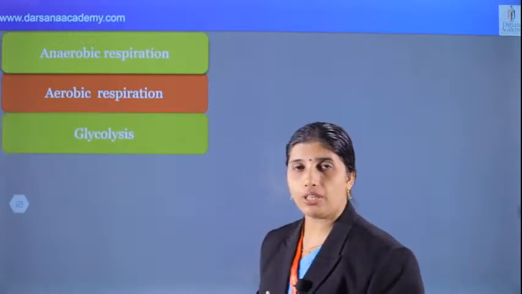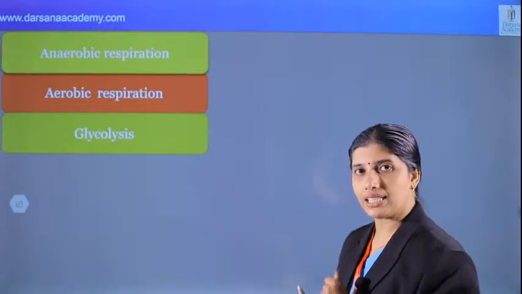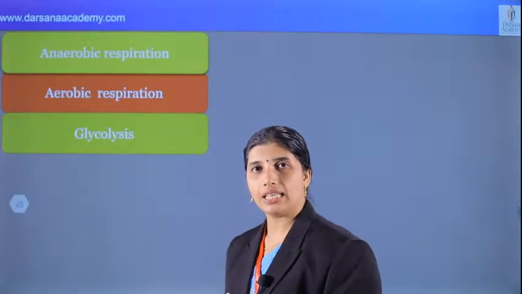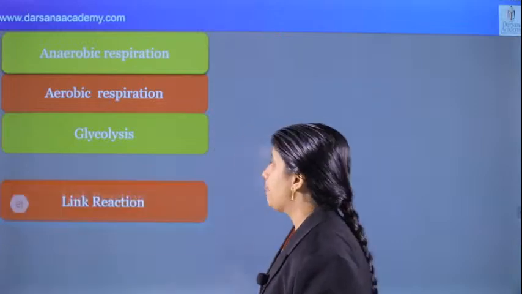Show the process. First one is glycolysis. What is glycolysis? We know that glucose is converted to pyruvic acid. What is the net product of glycolysis? 8 ATP is the net result of glycolysis. Very important point.